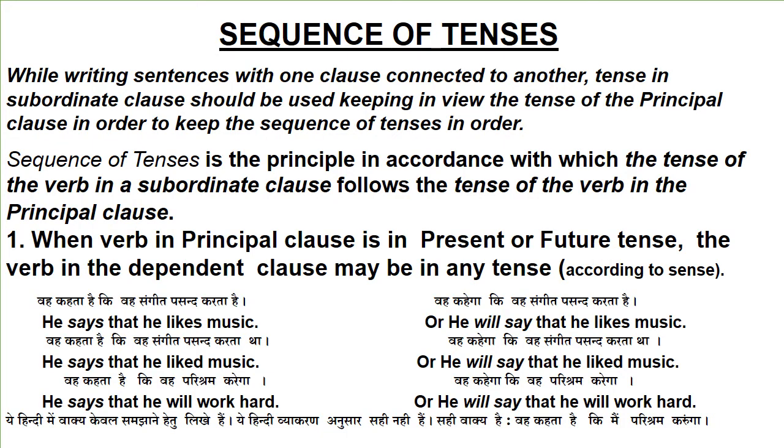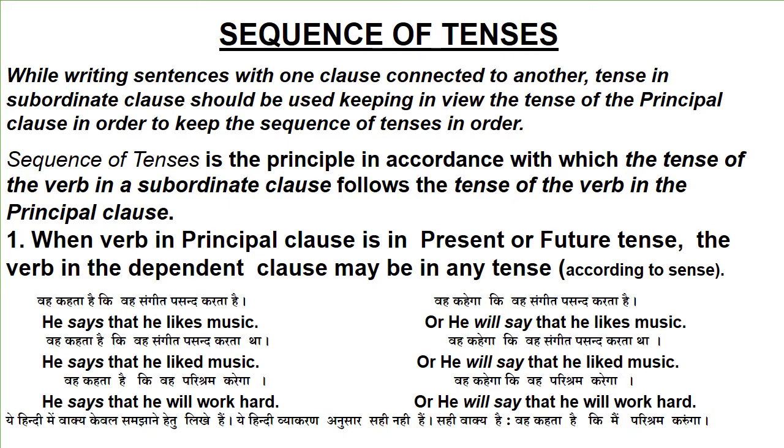Sequence of tenses. While writing sentences with one clause connected to another, the tense in the subordinate clause should be used keeping in view the tense of the principal clause, in order to keep the sequence of tenses in order. Sequence of tenses is the principle in accordance with which the tense of the verb in a subordinate clause follows the tense of the verb in the principal clause. There are certain rules for this.